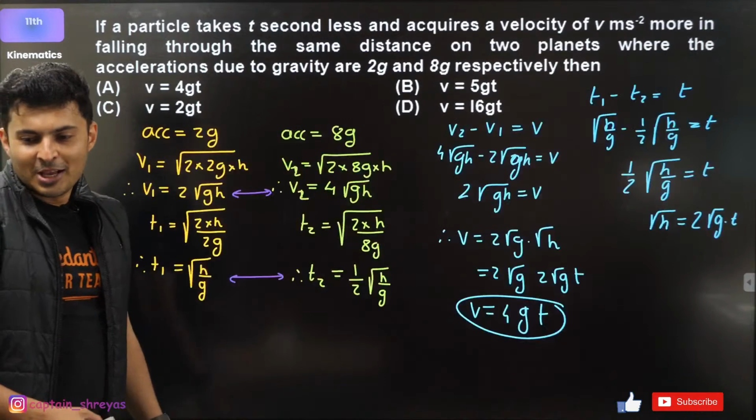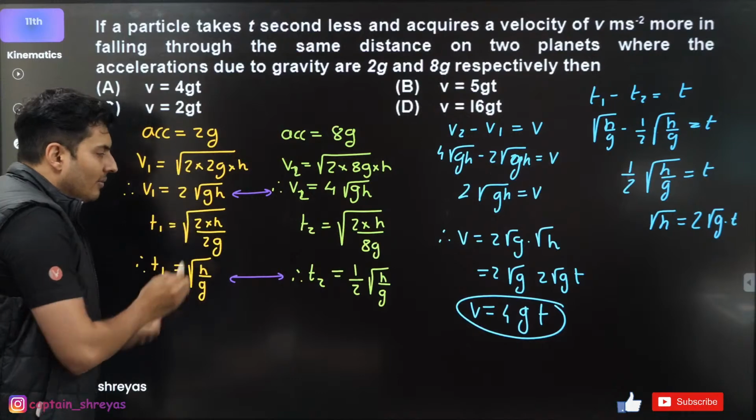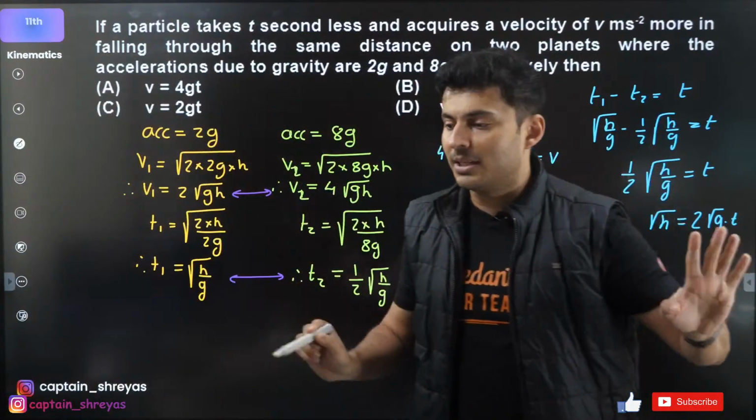Option A. How many of you were able to think till this step at least? The velocities have to be found and times have to be found. Were you able to think that much is what I want to know.